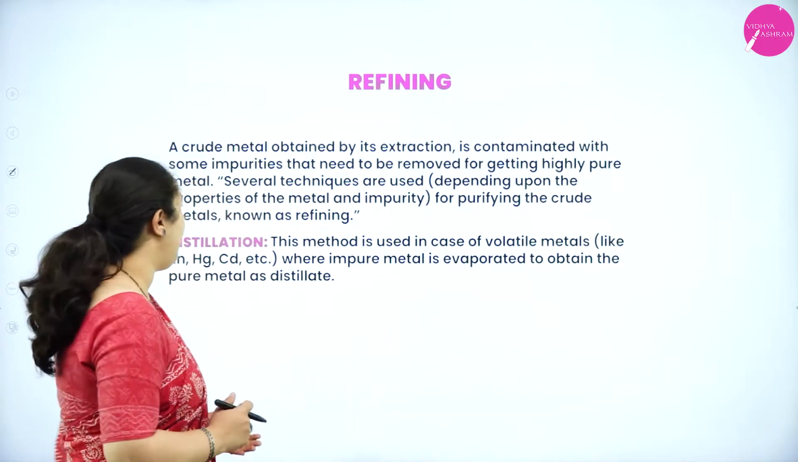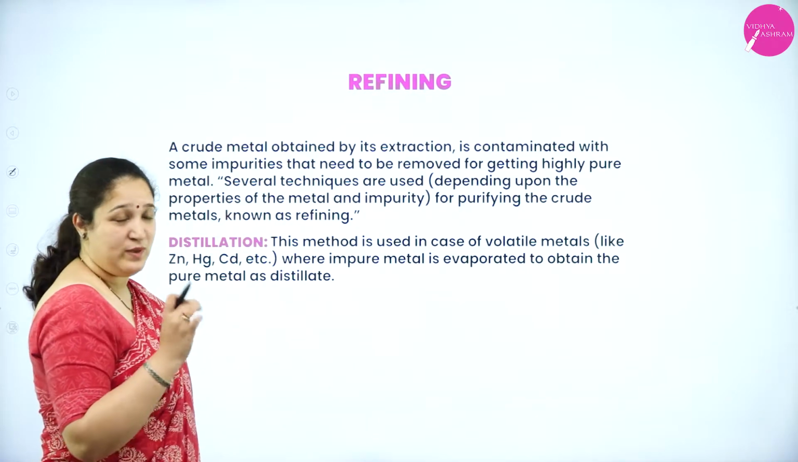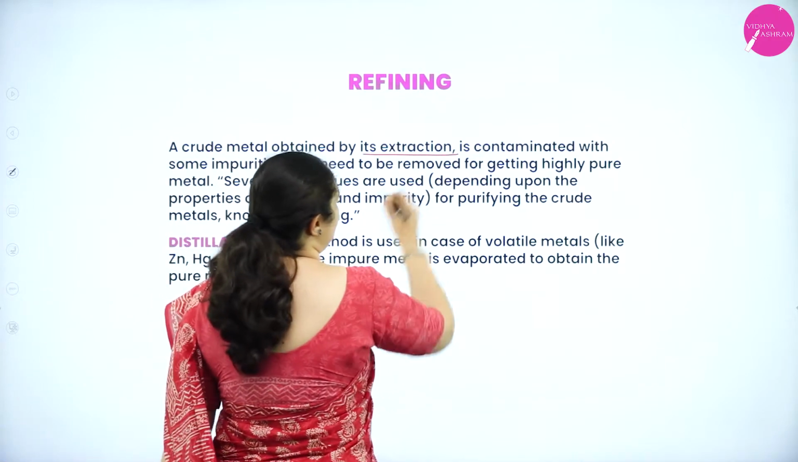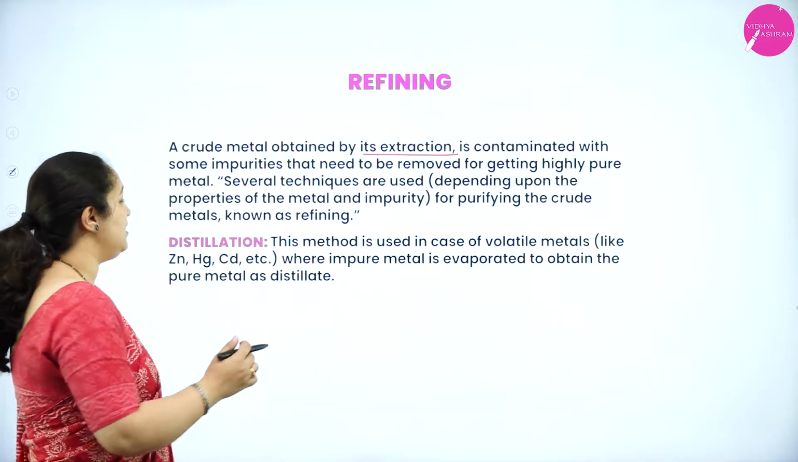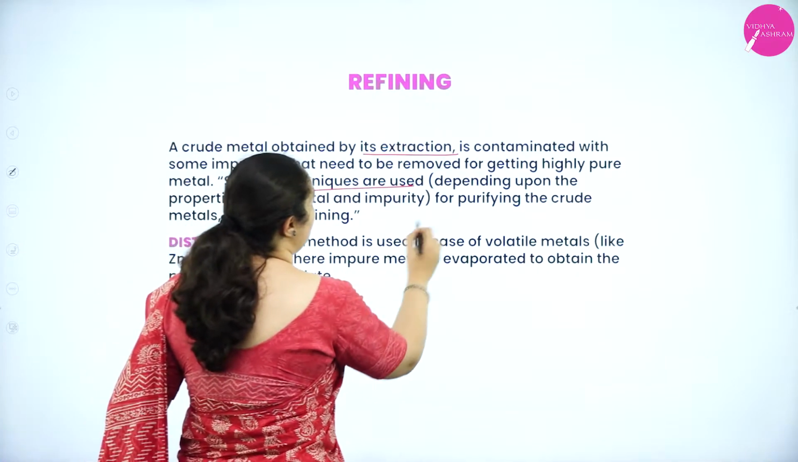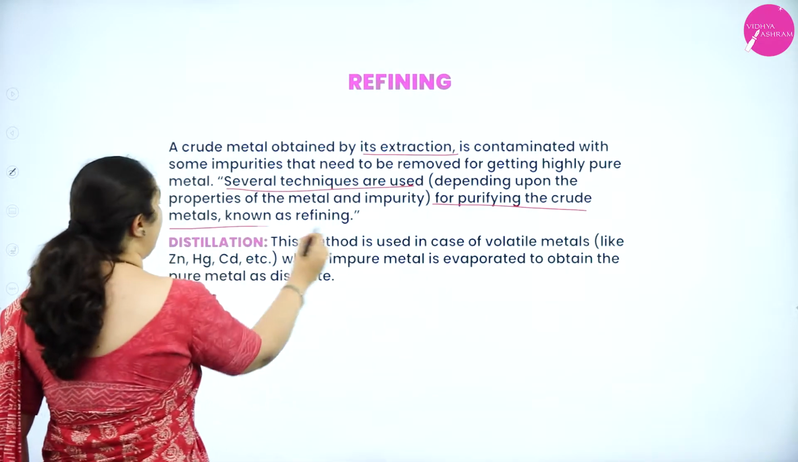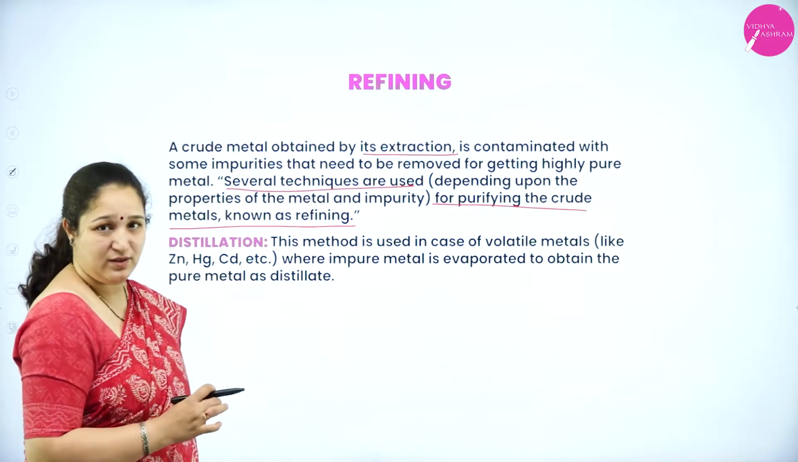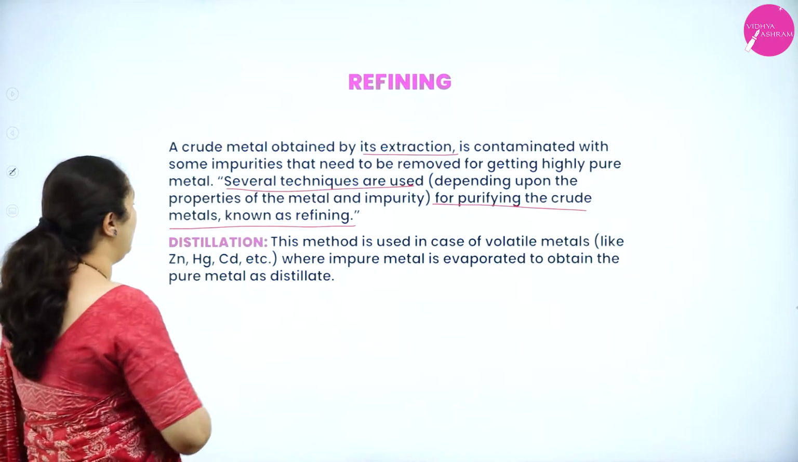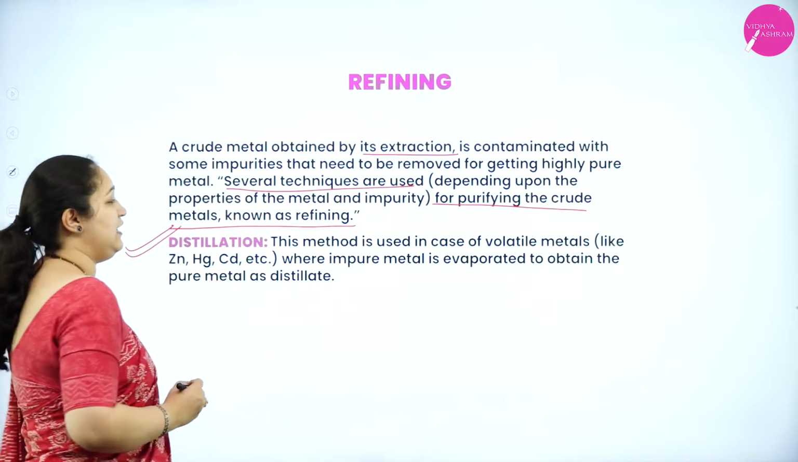So what is refining? The crude metal which is obtained by extraction is contaminated with some impurities. So several techniques are used for purifying the crude metal, and that process is called refining. And the first method in refining is distillation.